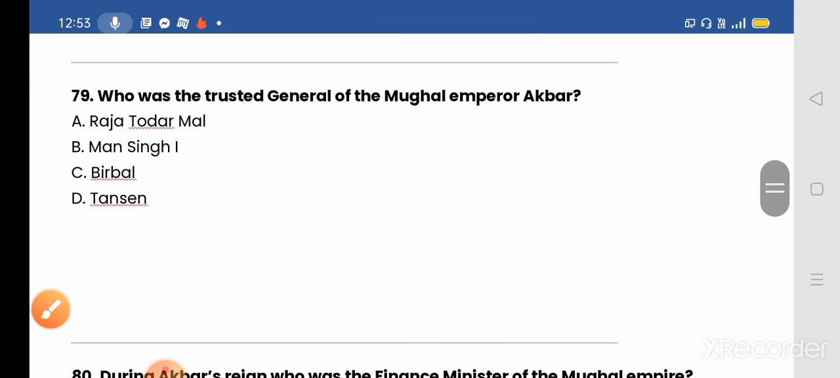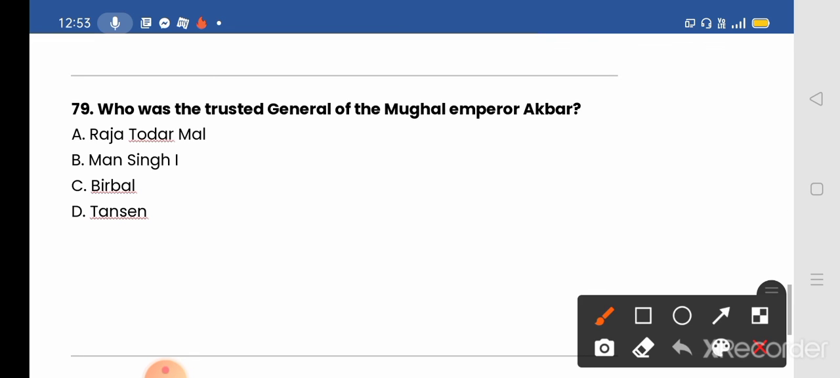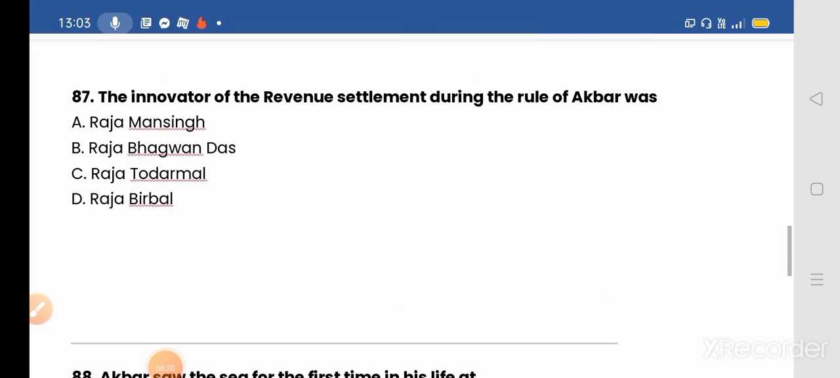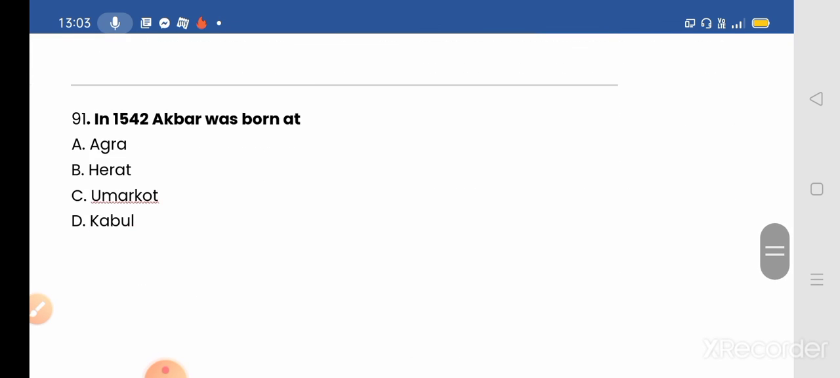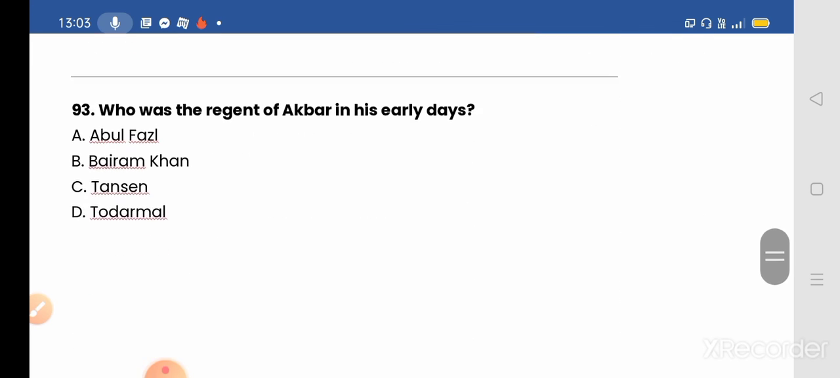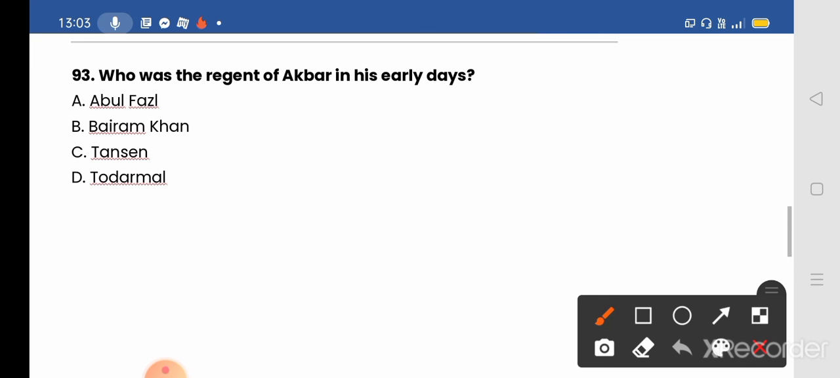Next, we move to our next question, question number 79. Who was the trusted general of Mughal Emperor Akbar? Option given: A. Raja Todarmal, B. Bairam Khan, C. Birbal, and D. Tansen. And the correct answer will be option B, Bairam Khan. Bairam Khan will be the correct answer. The regent of Akbar in his early days is the Bairam Khan.